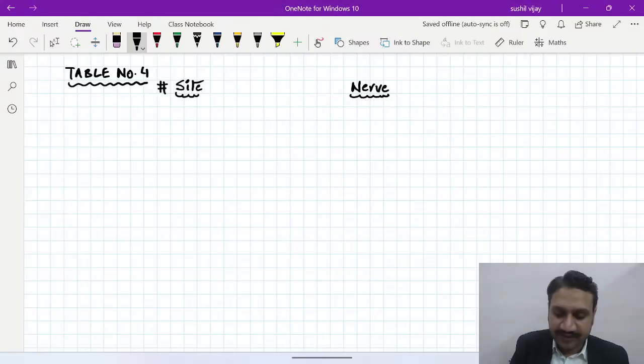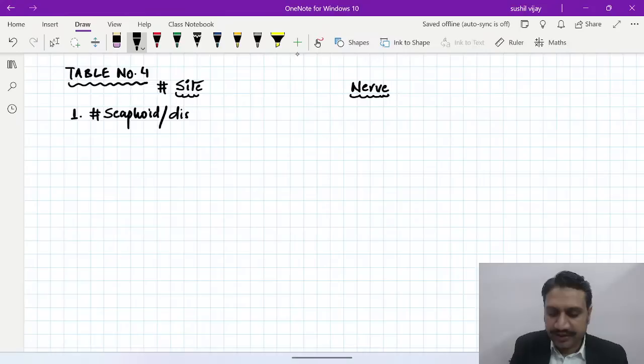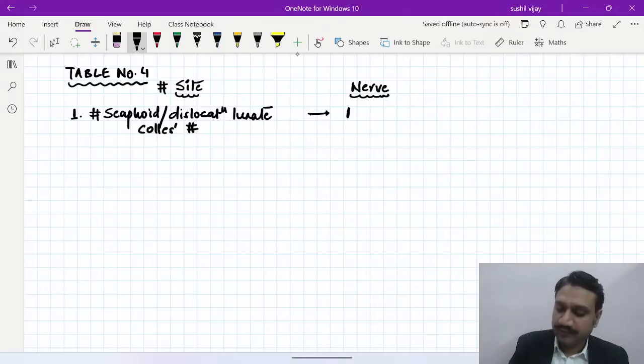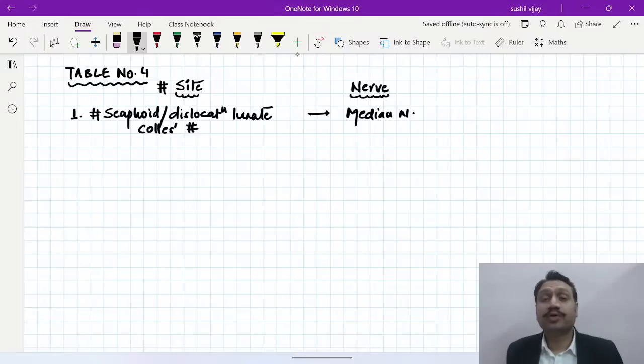So for fracture sites, we start from the hand area itself. Fracture of the scaphoid, dislocation of the lunate, and third, the Colles' fracture, they all lead to involvement of what? They all lead to involvement of the median nerve. You know that very well. That is what you call carpal tunnel syndrome, right?